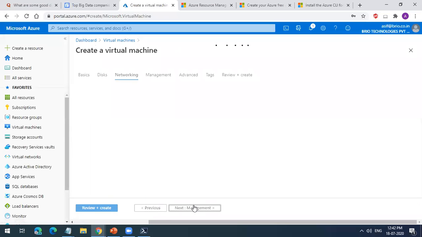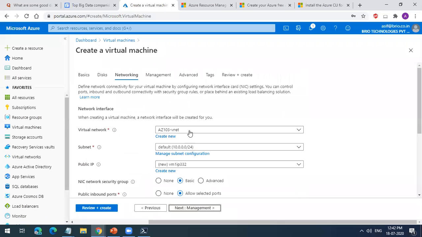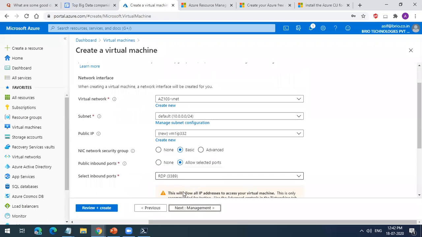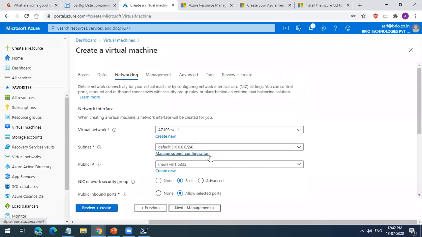Now I go to networking. We will come to this networking tomorrow. I already have a VNet created inside my Azure account, so it will take this subnet range. It will give me a public IP and the RDP port is allowed. We'll talk about this in the networking session. As of now, don't worry about that.